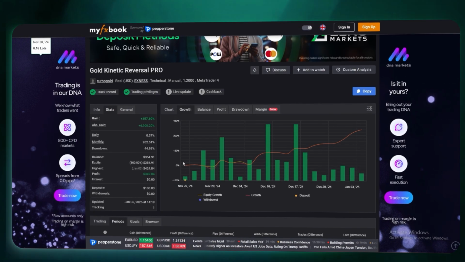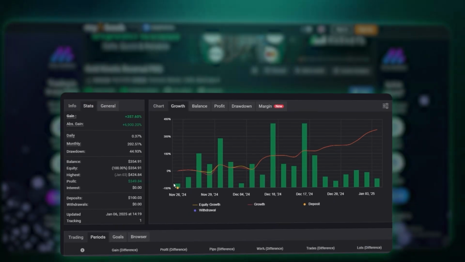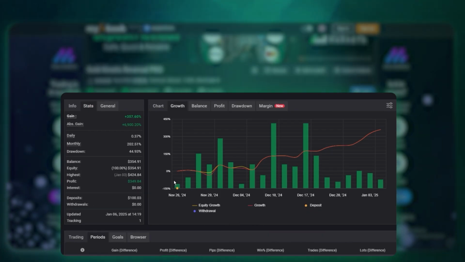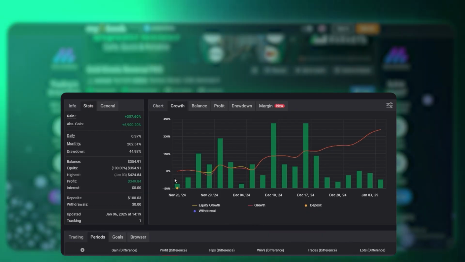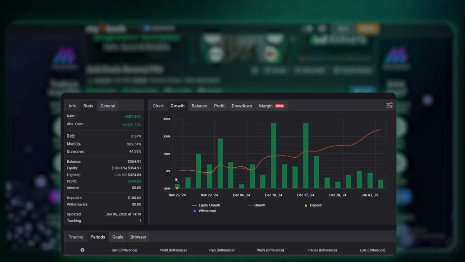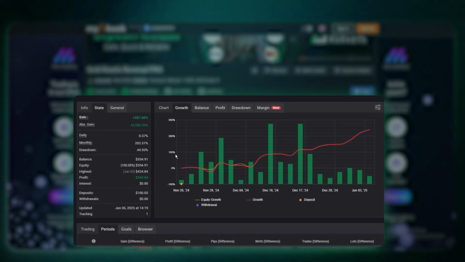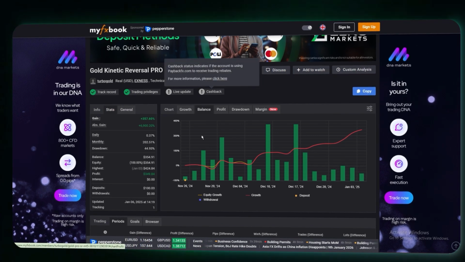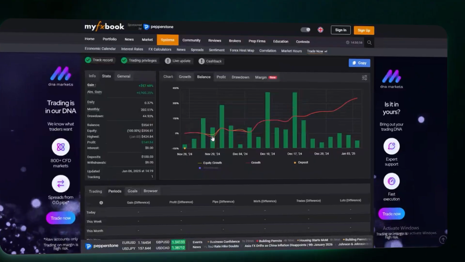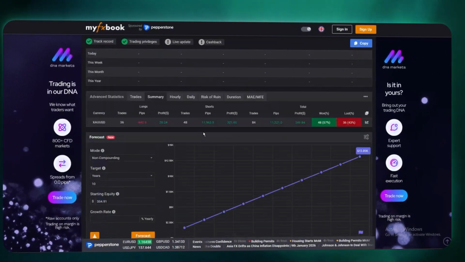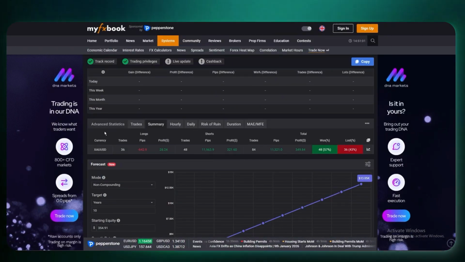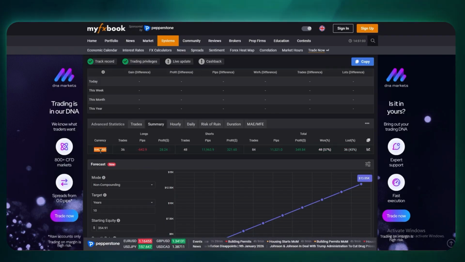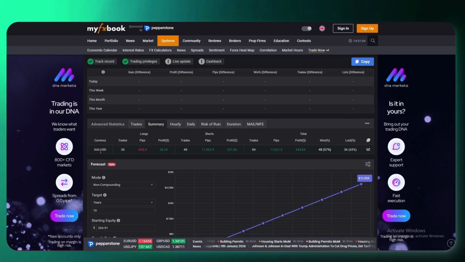Peruse my FXBook as one might a scandal sheet of charming conquests, and there the Gold Kinetic Reversal PRO EAV 3.0 MT4 parades, it's plus 357.60%. A nice absolute gain escapade, turning deposits into $354.91 balance, with net profit $349.84 amid no withdrawals. Daily 0.37%, monthly a staggering 202.51%, reflecting reversal brilliance on gold. Yet the equity curve at 100% holds steady while the growth line climbs explosively with sharp spikes in November and December, containing drawdowns at 44.93%, thanks to its robust risk management and advanced impulse detection.